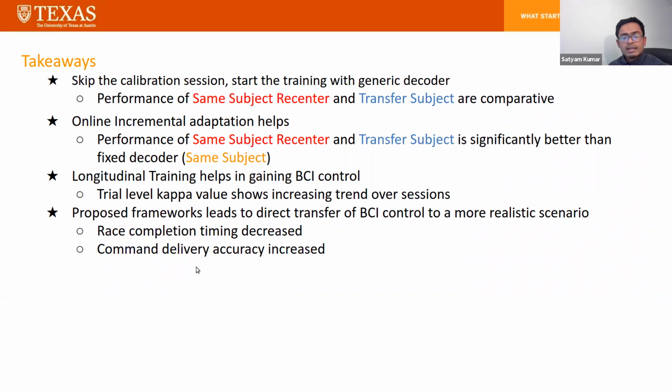Finally, the key takeaways are: skip the calibration session and start the training with a generic decoder. Online incremental adaptation helps. This was evident from the comparison performed pseudo-online, where adaptive decoders were significantly better than the fixed decoders. We saw that longitudinal training helped subjects gain BCI control as performance significantly improved. And this was also observed in a more realistic scenario, where we observed that race completion timing decreased and command delivery accuracy during the race increased.